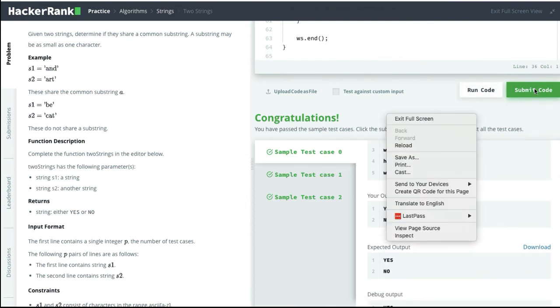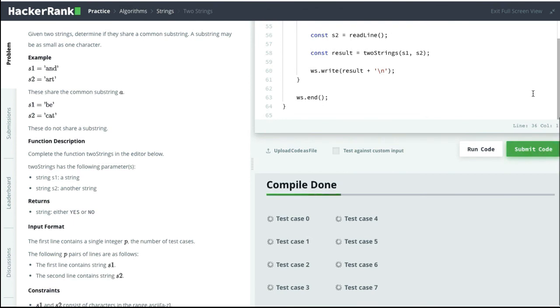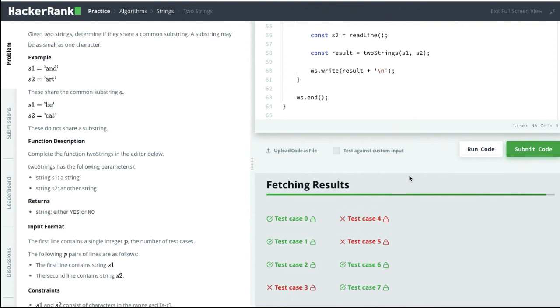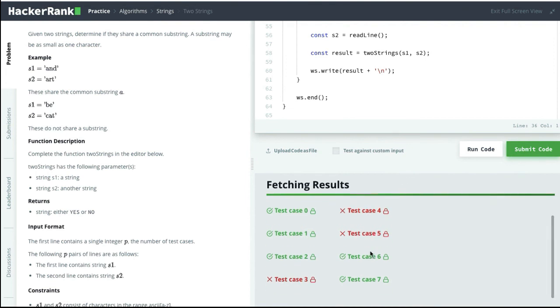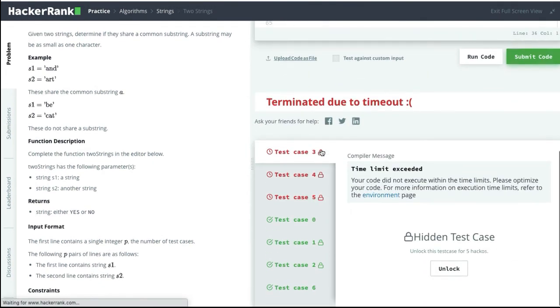But if I try to submit the code, you see first of all it takes a long time, because maybe they put some long strings here, and it actually does not pass all the cases. What it says is terminated due to timeout. So my code did not execute within the time limit, so they actually asked me to optimize my code.